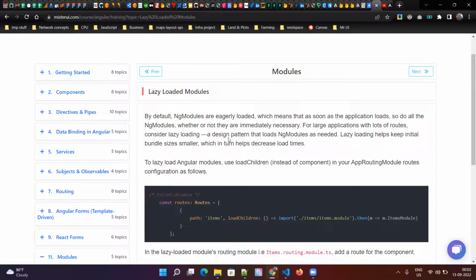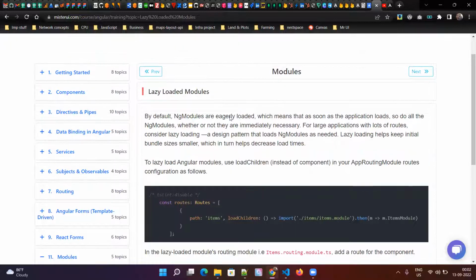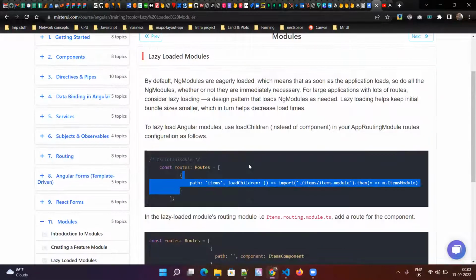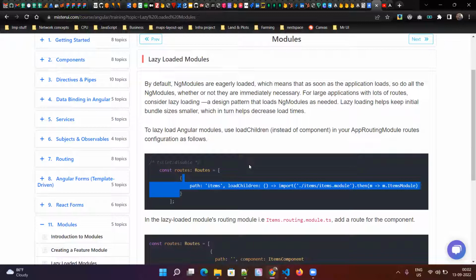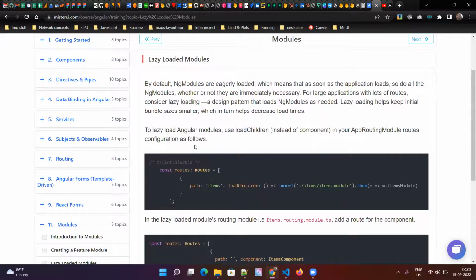What is the advantage of a lazy loaded module is another question. The advantage is it will reduce your bundle size. When you build your Angular application, if you don't use lazy loaded modules, then all your feature modules, you can have 10 feature modules, will be part of a single file, and it will be very big. In order to refresh your page or load your Angular application, it has to wait until that entire file is downloaded and executed. That is a performance bottleneck. So in order to avoid that, we have to make them lazy loaded.